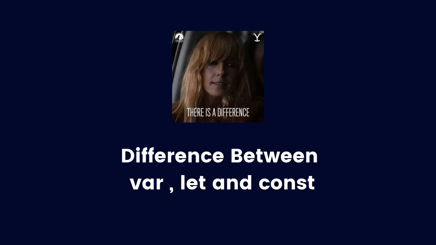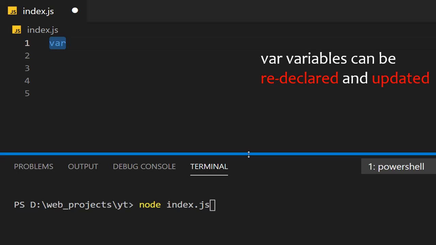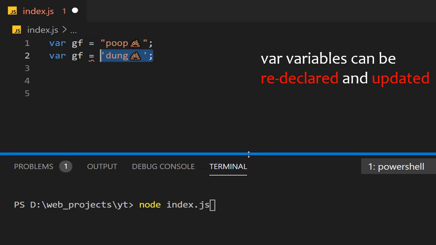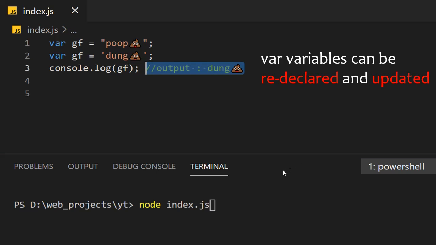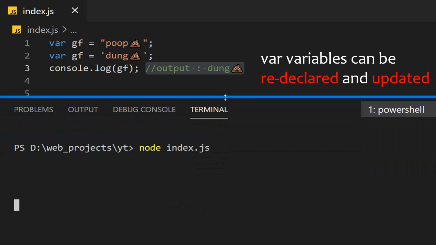So let's see their difference. The first one is redeclaring. The variables declared using the var keyword can be redeclared and updated. As you can see, we initialize the gf variable 2 times with 2 different values, and the output is going to be the second value since it was a reassigned value.